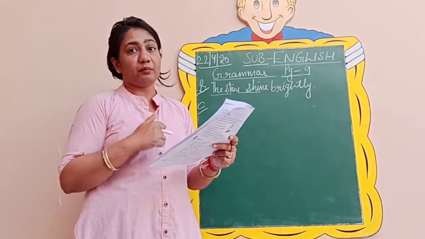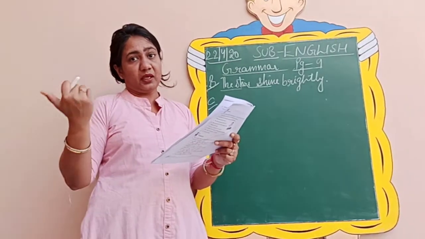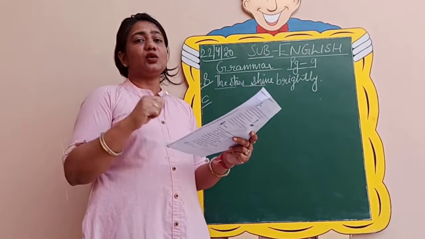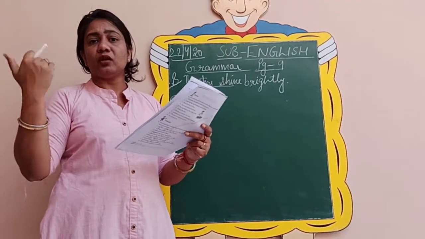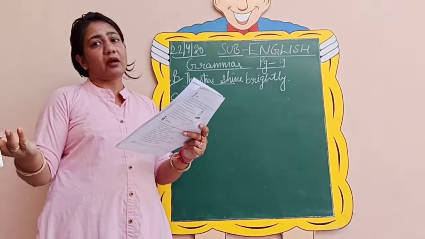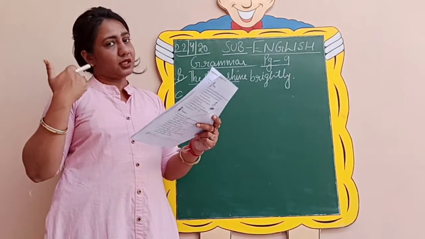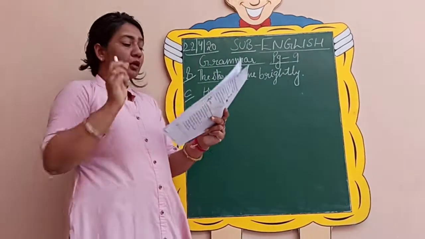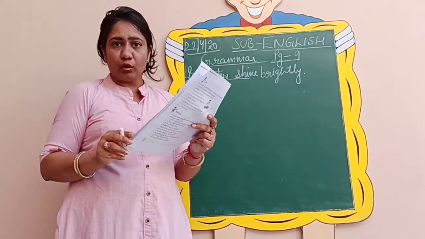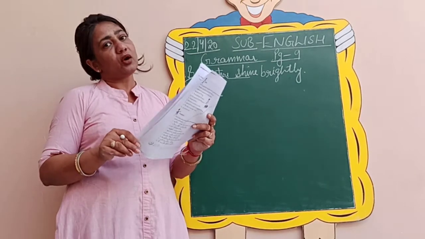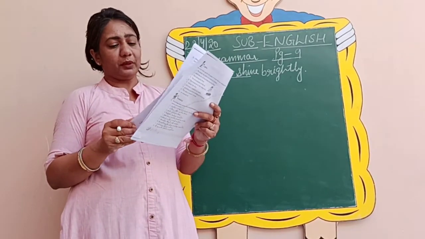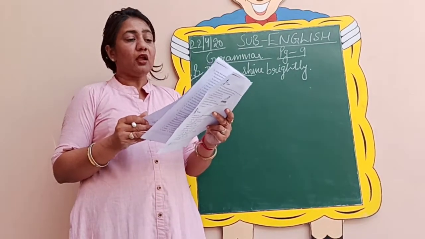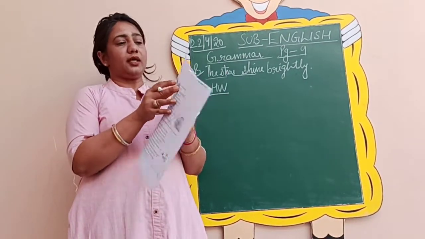You can say, I have been punished, I have been asked to come inside. So this way you will frame your sentences. You have to complete the sentence according to your choice, but then it should have a complete meaning. So this again is your homework. I want you to do it for homework in the book itself. No need to do it in the notebook, because enough space is there for you to complete the exercise. So exercise B and C fully you have to do in your book itself.